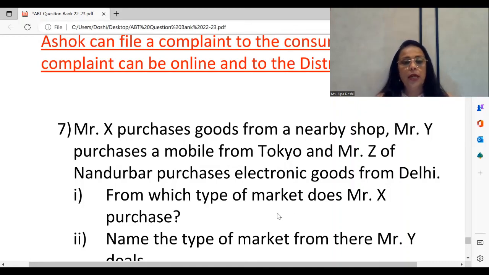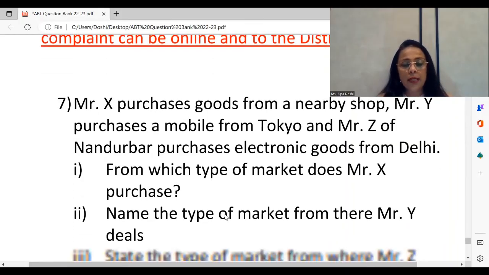Now, the questions are, as we see immediately, it's from the last chapter of marketing, topic of types of markets. Like I told you, lots of important objectives from there. Which type of market is Mr. X buying from? He is buying from the nearby area, and so you see the types of markets according to the area is local market.